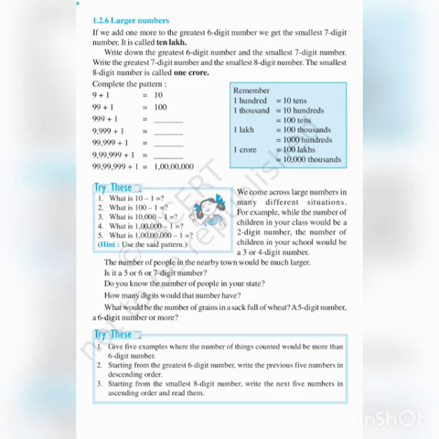Greatest 5-digit number plus 1 is the smallest 6-digit number. Greatest 6-digit number plus 1 is the smallest 7-digit number. Greatest 7-digit number plus 1 is the smallest 8-digit number. Like that you can form a new pattern. Understood what is in this page? You should be very clear about this concept, children.